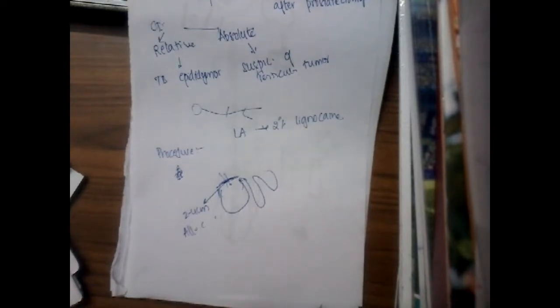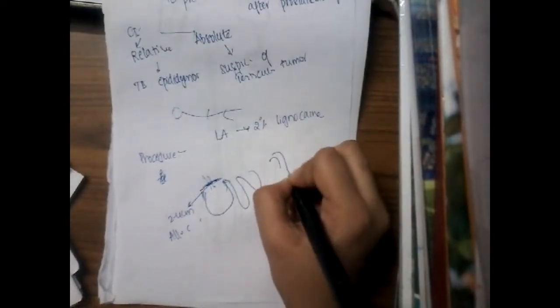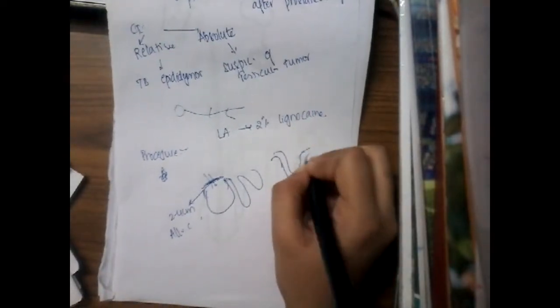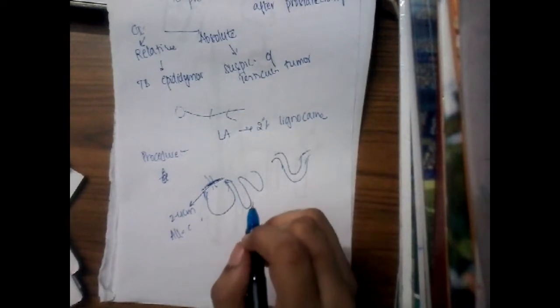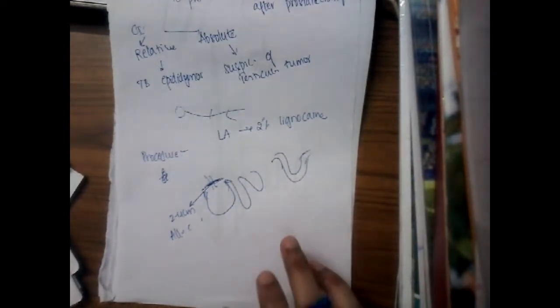After incising the coverings of the cord, you will have to cut the vas deferens. That is how you divide it. You will cut it by the 3 clamp method. First, identify the spermatic cord. In the spermatic cord, you will have the vas deferens. Once you incise the coverings of the cord, you will find the vas deferens.